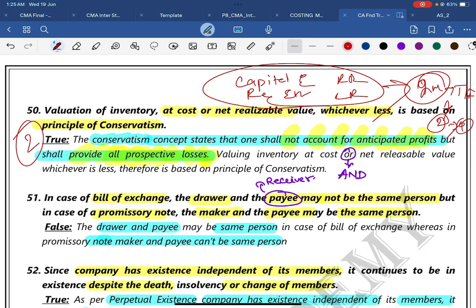Okay, but here again the point is, what you need to tell me again. As per AS 2, the valuation of inventory should be at cost or net realizable value, whichever is less, therefore based on the principle of conservatism.